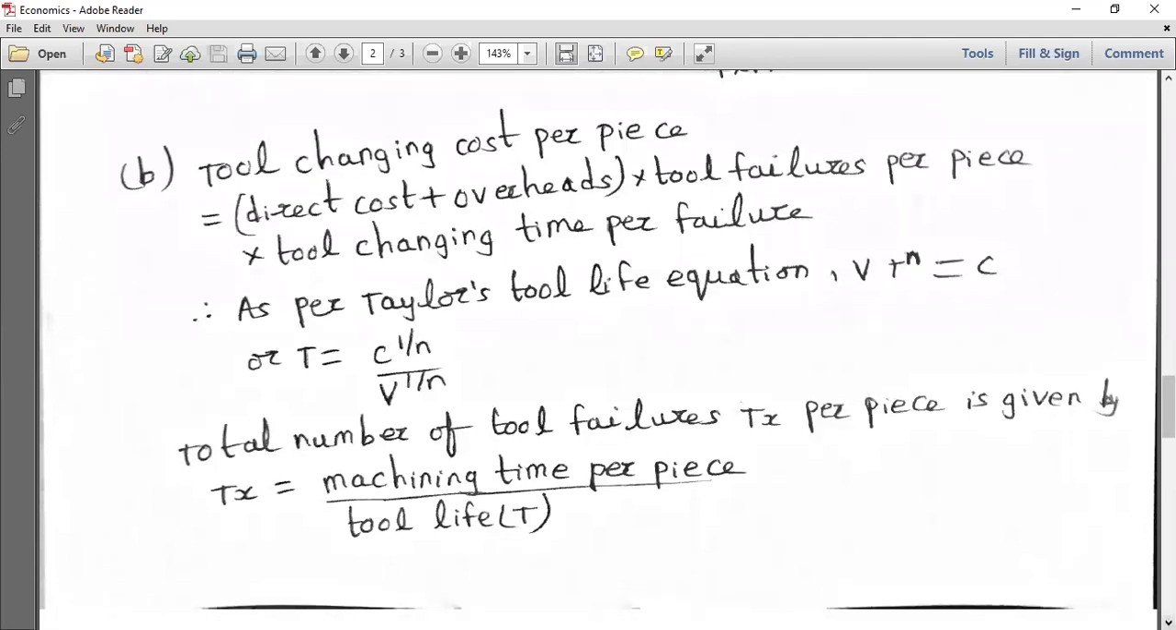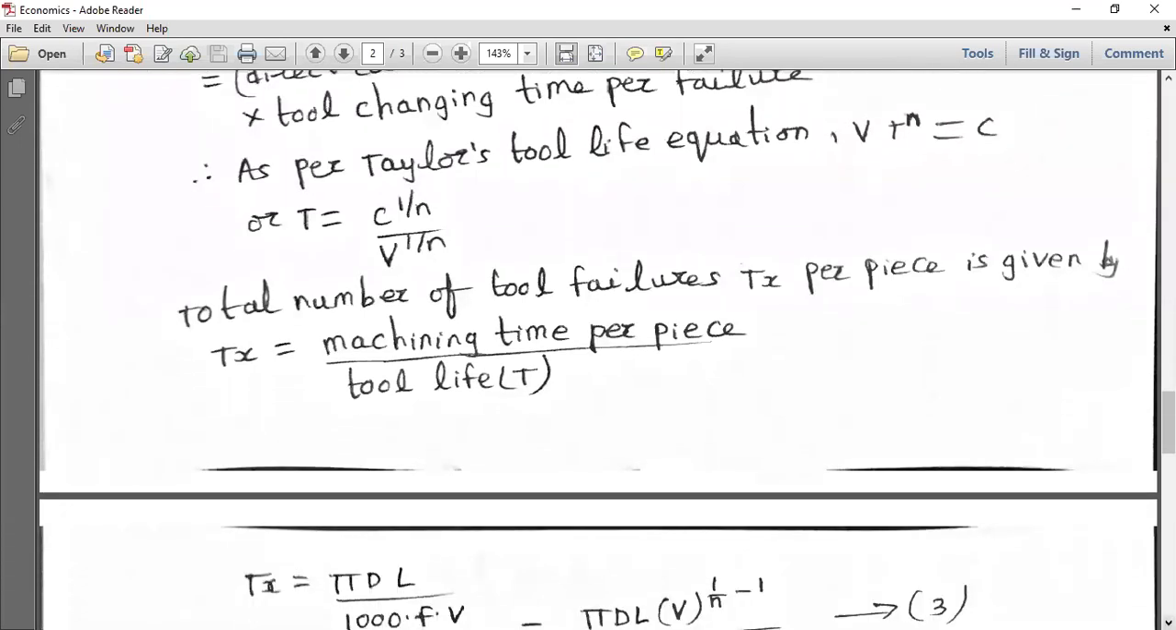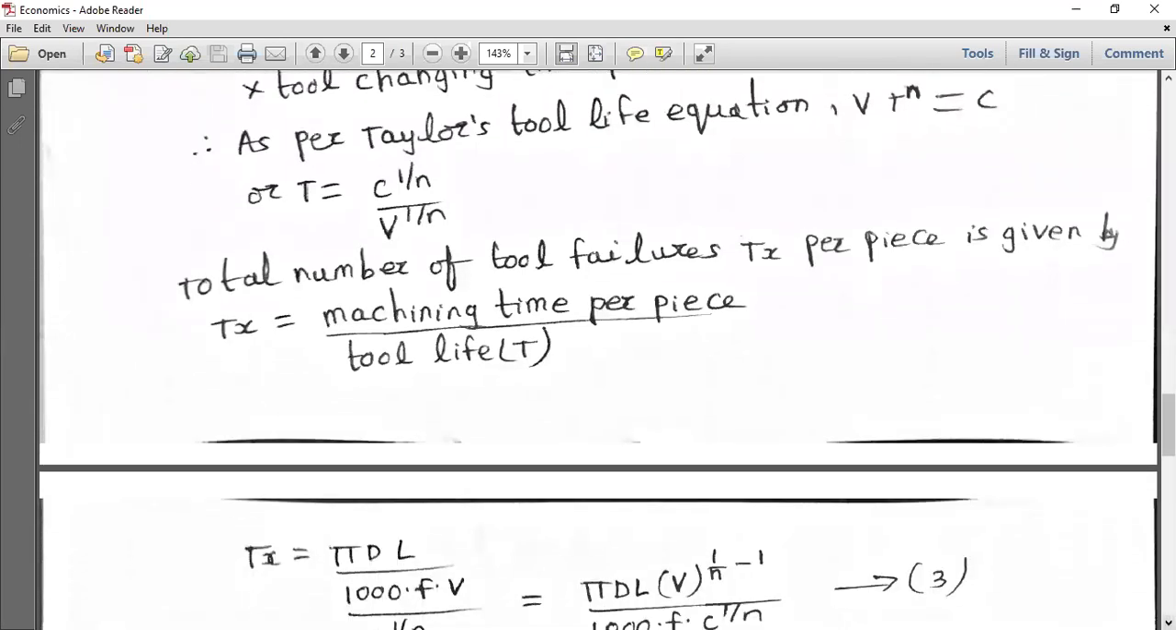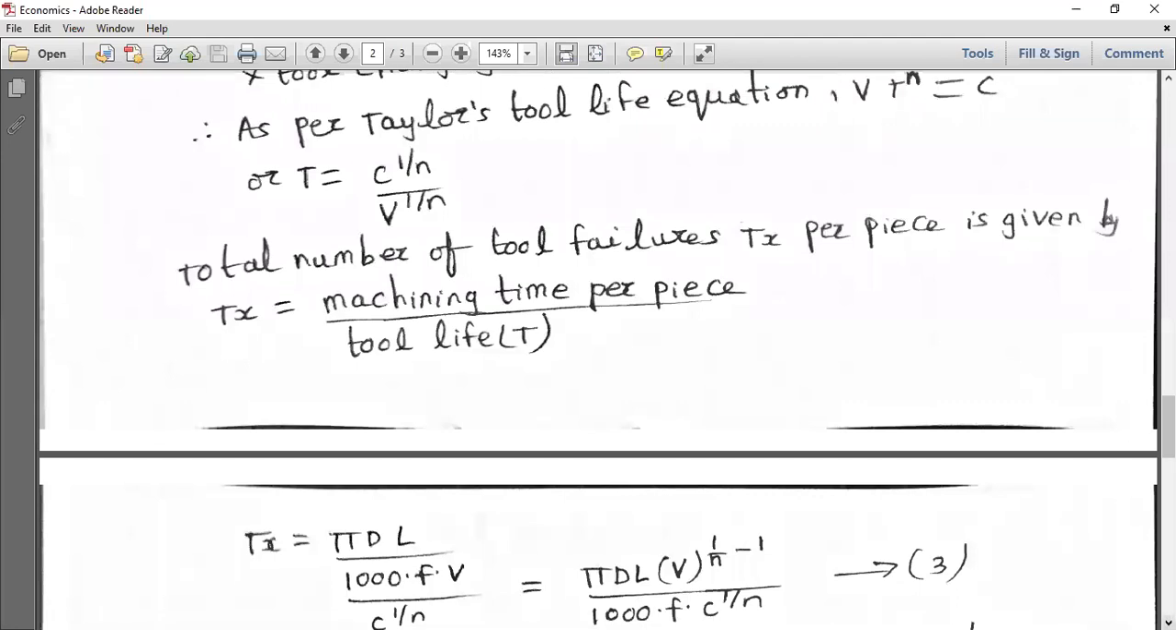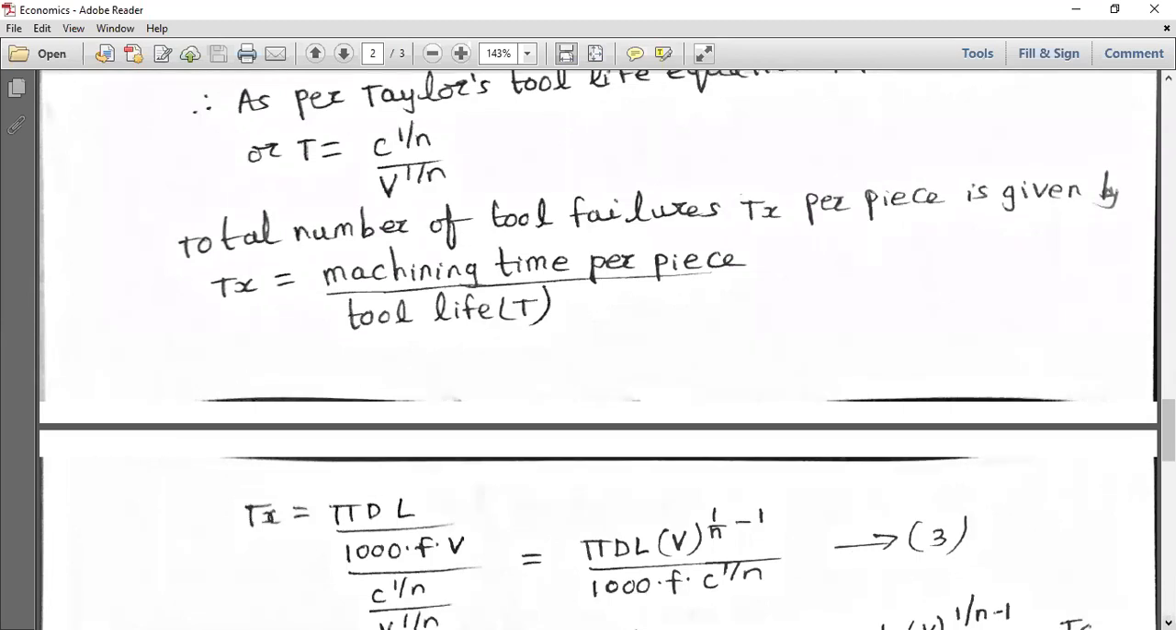So what is the machining time per piece? Already we have seen, in the first part, machining time per piece is pi d L by 1000 F V, divided by T. What is T? T is equal to C to the power of 1 by n by V to the power of 1 by n. So you have to substitute the machining time per piece, which I calculated previously as pi d L by 1000 F V, by